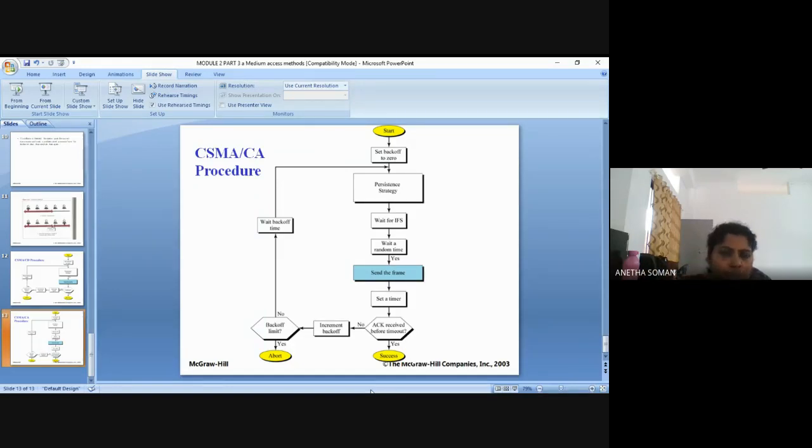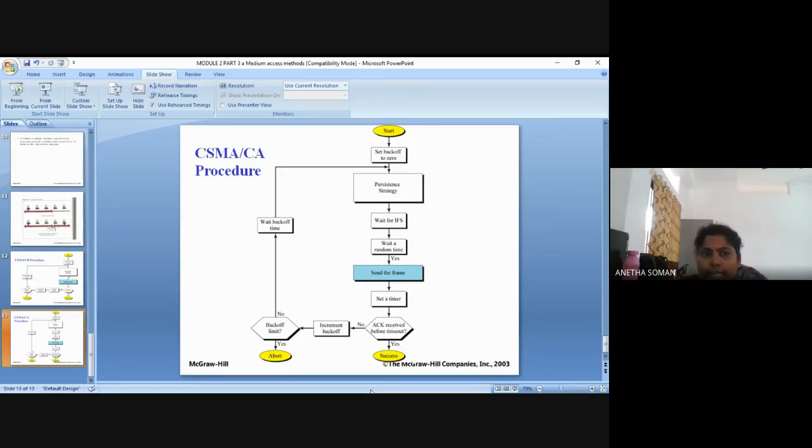It again checks whether the backoff limit has been reached or not. If it is not reached, it will wait for a backoff time and resense the line. So the collision is avoided in this case, CSMA/CA. Wireless LANs make use of this type of access method.